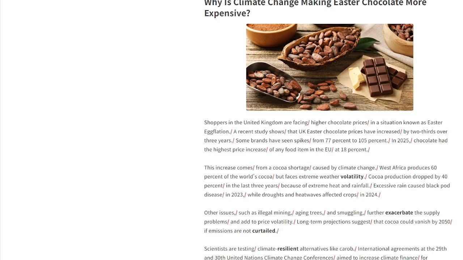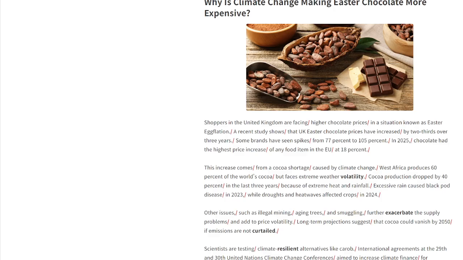Shoppers in the United Kingdom are facing higher chocolate prices in a situation known as Easter eggflation. A recent study shows that UK Easter chocolate prices have increased by two-thirds over 3 years. Some brands have seen spikes from 77% to 105%. In 2025, chocolate had the highest price increase of any food item in the EU at 18%. This increase comes from cocoa shortage caused by climate change.